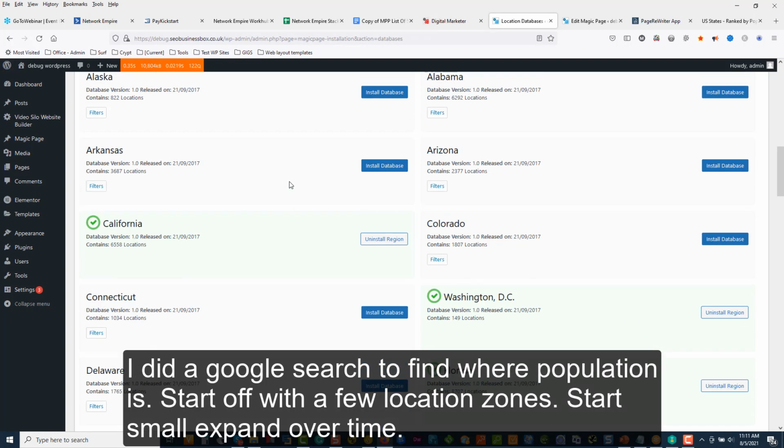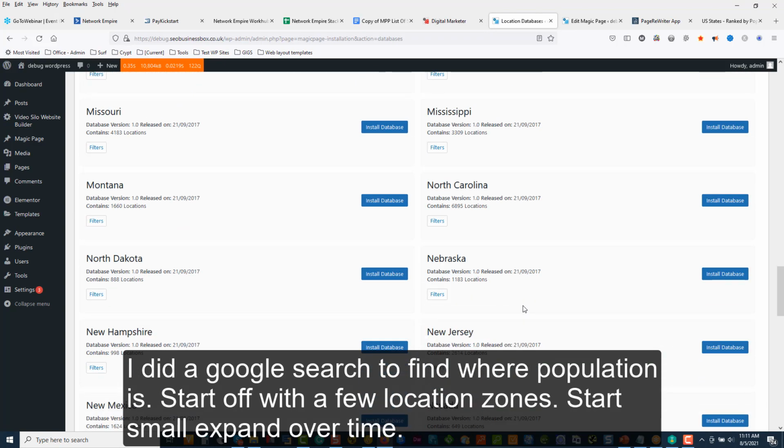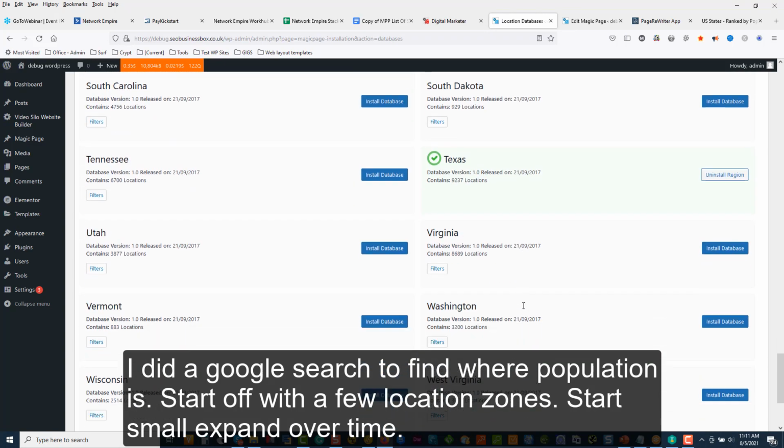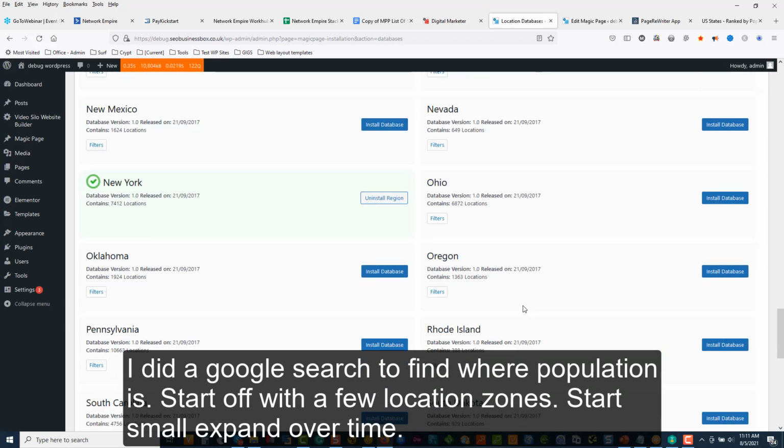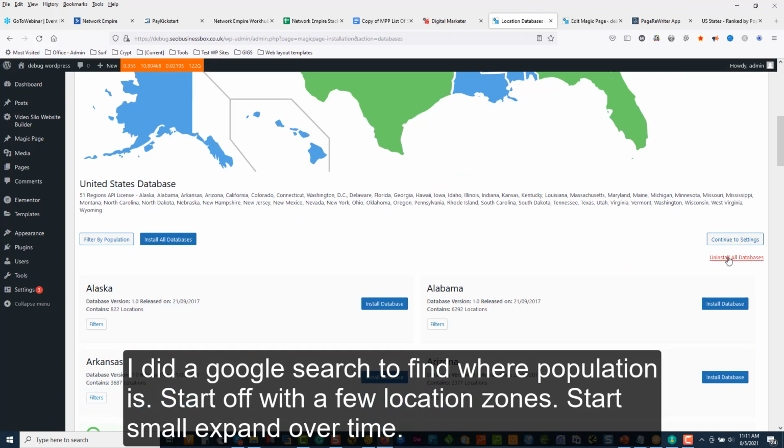All right, guys. So we've installed California, Washington, Florida, and New York in Texas. That's them there. And if you want to change the database, you can delete them all over here. The more you install, the longer it takes to install, the longer it takes to uninstall. It's better just to start small and explode as you start working on your template and making it better.